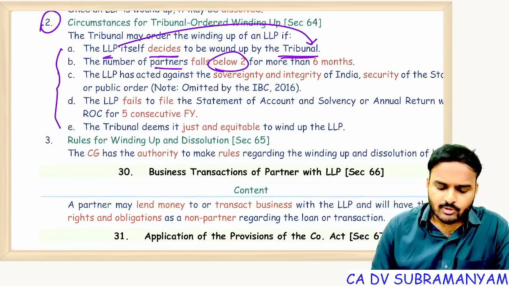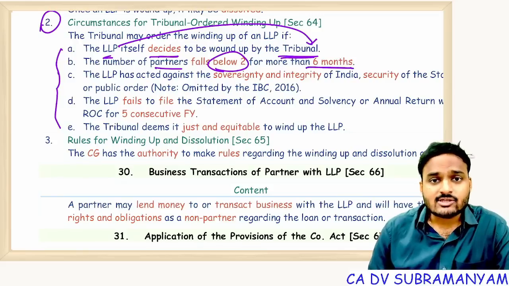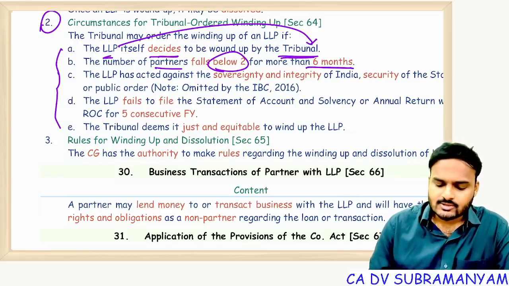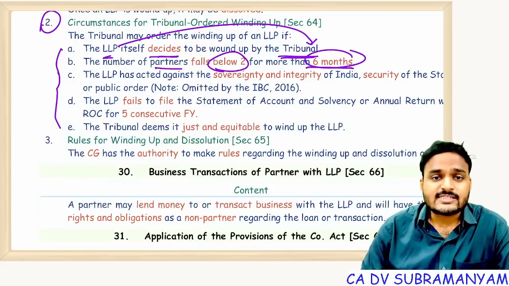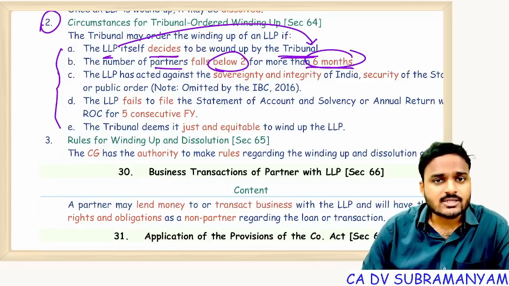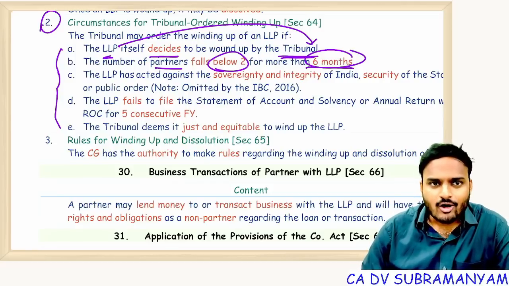The number of partners falls below 2 and the LLP carries on business operations for more than 6 months. After 6 months from the date of the reduction of partners, the LLP will be wound up by the tribunal order.